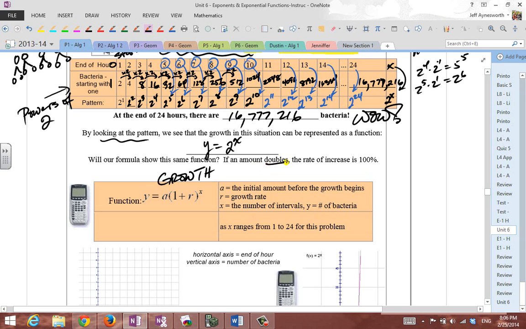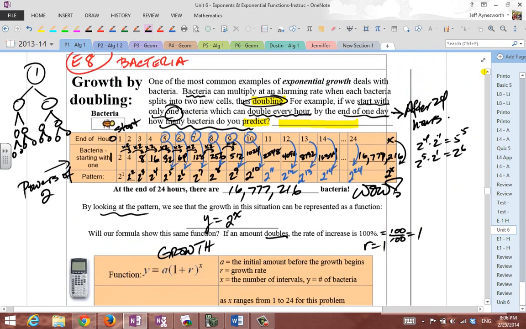Well, if the amount doubles, the rate of increase is 100%. And you should know that 100% is 100 out of 100. R equals 1. So here in this case, R equals 1. Now remember in this problem, we started with 1 bacteria. If we start with 1 bacteria, that means A equals 1. Let's write that down. A equals 1.